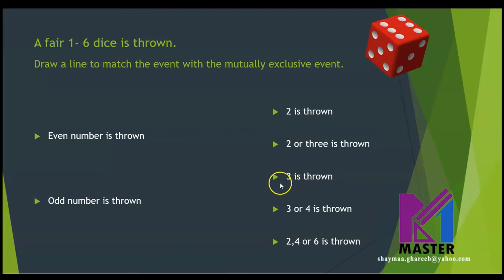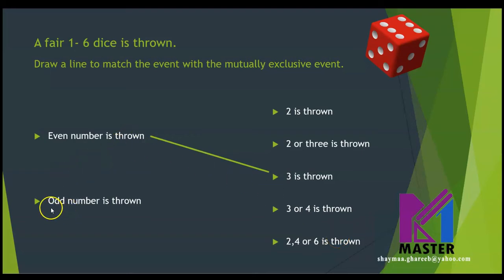3 is thrown. Is 3 an even number? No, so this will be the mutually exclusive event for even number is thrown. So these two cannot happen at the same time. Is this clear? What about 3 or 4? 3 is mutually exclusive, but 4 is not, so all of it is not. 2, 4, or 6? All of them are even, so it's not a mutually exclusive event.